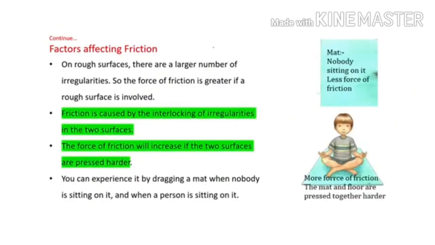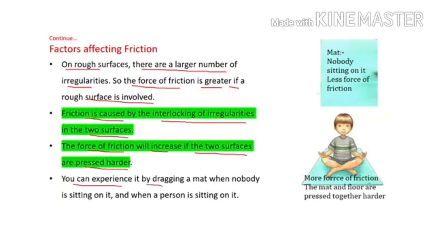And here are some factors which affect friction. On rough surfaces, there are a large number of irregularities. So the force of friction is greater if a rough surface is involved. Friction is caused by interlocking of irregularities in the two surfaces. The force of friction will increase if the two surfaces are pressed harder.